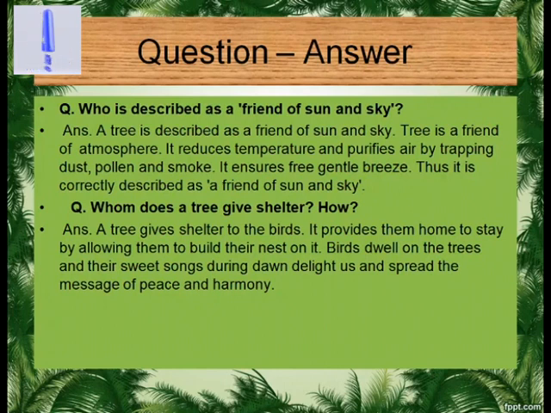Next question. Whom does a tree give shelter? How? A tree gives shelter to the birds. It provides them a home to stay by allowing them to build their nest on it. Birds dwell on the trees and their sweet songs during dawn delight us and spread the message of peace and harmony.